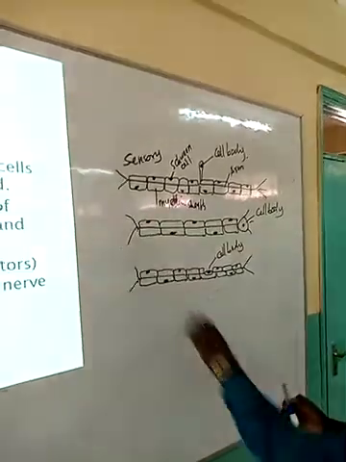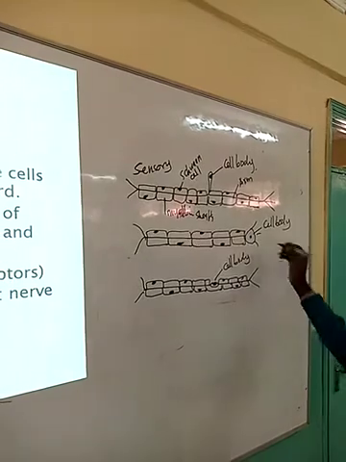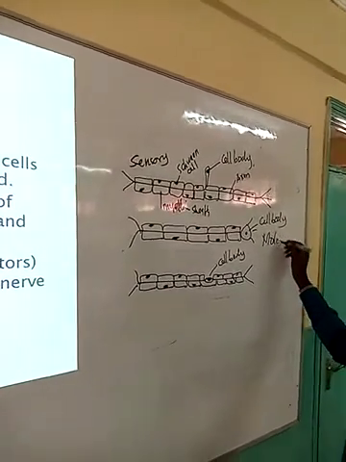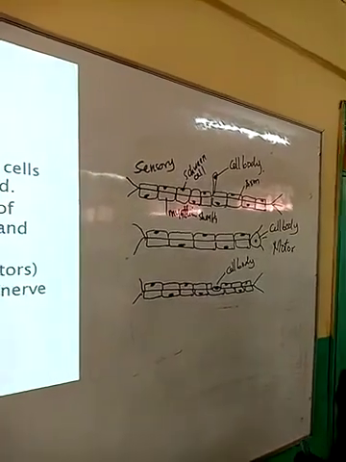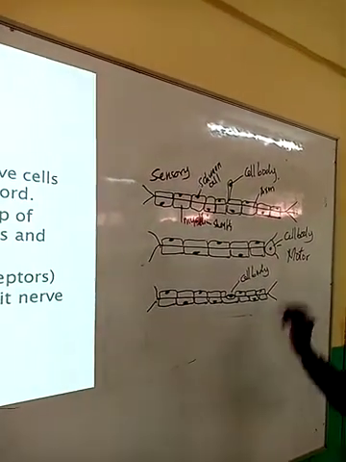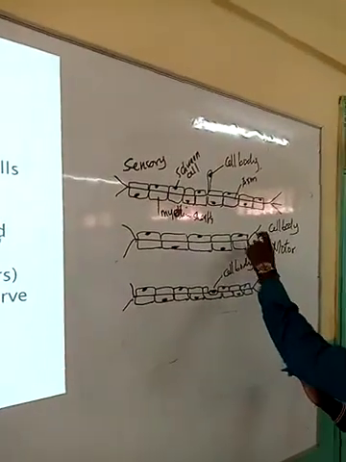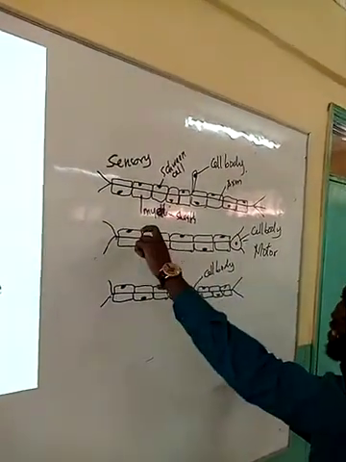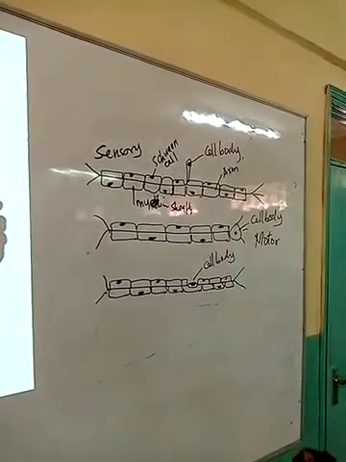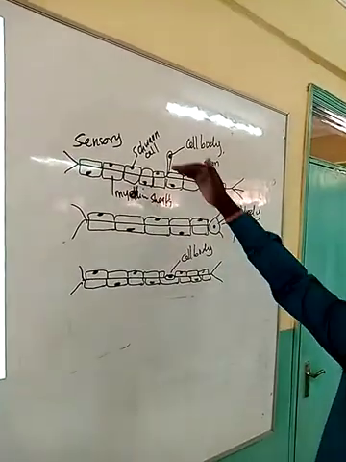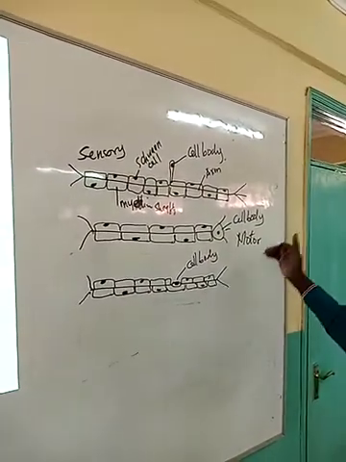When we come back to this other one here, the second one, we call it a motor neuron. How do we identify a motor neuron? I said that we look at the position of the cell body, and here you can see that the cell body is at one end of the axon. It is at one end of the axon. What does it do? It takes the information, the sensory neuron having taken the impulse to the central nervous system.